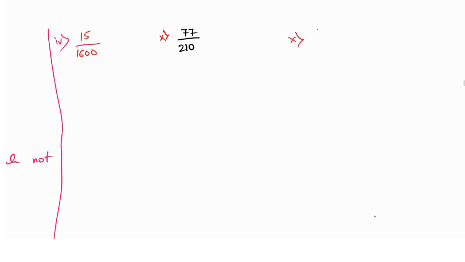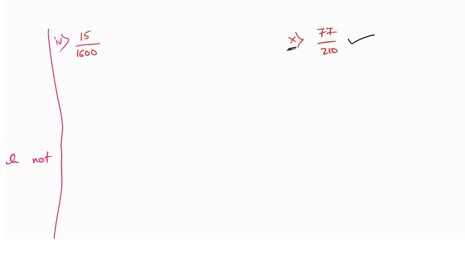The 10th one, 77 by 210 I have written. Will you say, this 10th one, whether it will terminate or non-terminate? Quickly how to say? Non-terminate. Yes. Three members are saying non-terminate. 4 members, 5 members, 6 members, 7, 8, 9. Okay. All of you are saying that. Prajwal is missing, I think, no. Prajwal also answered. So you are telling it's non-terminate.